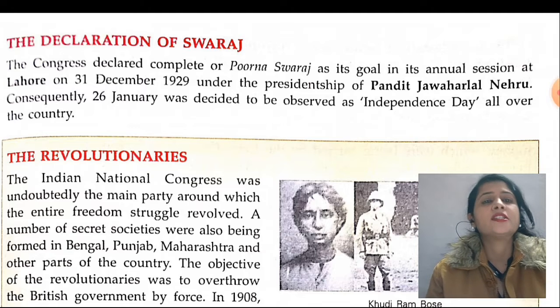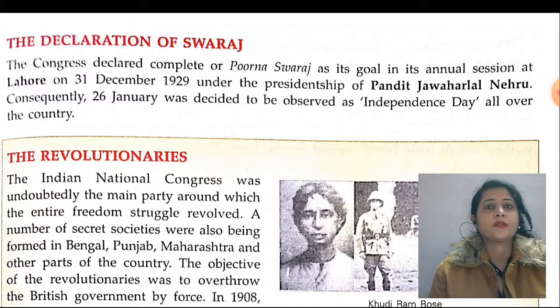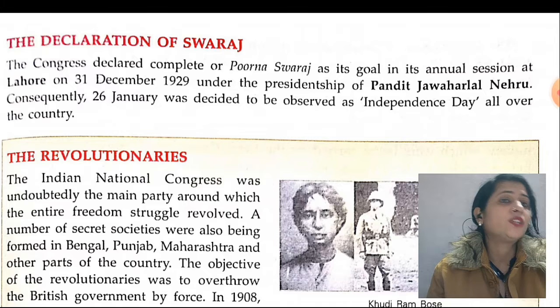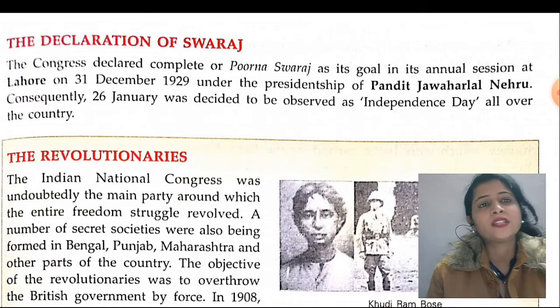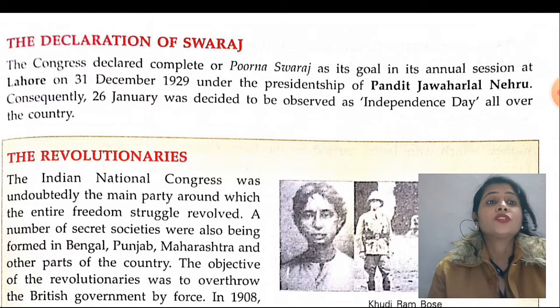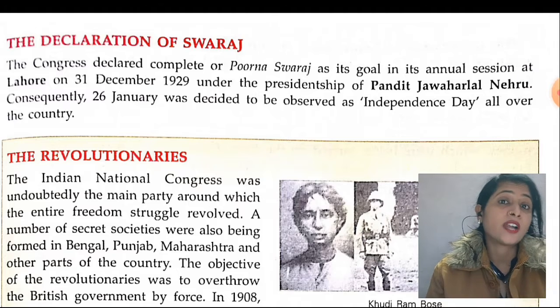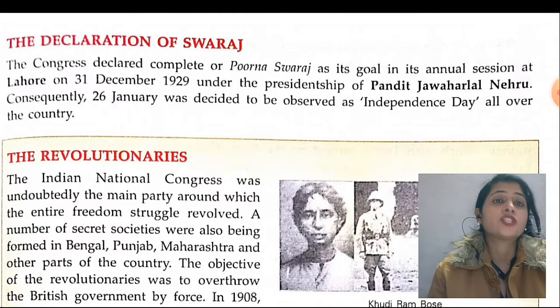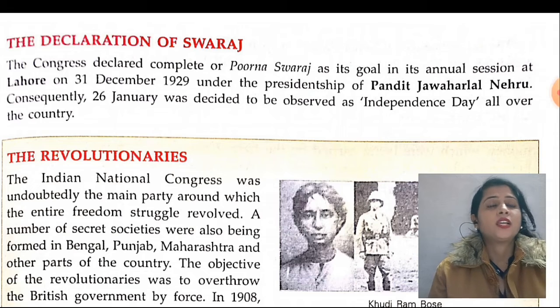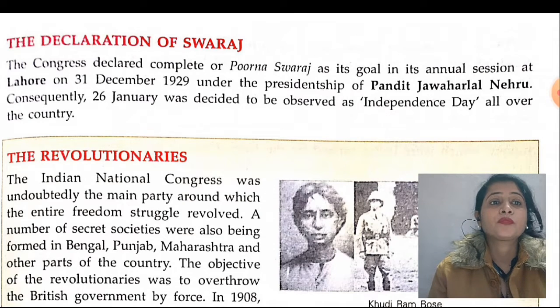That day was decided in this session, but it was not fulfilled. You all know we got independence in 1947. Our Congress tried for Purna Swaraj and independence on 26 January 1929, but their wishes were not fulfilled.